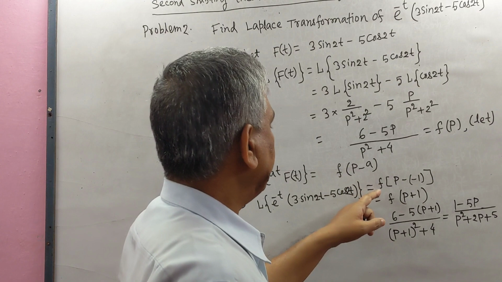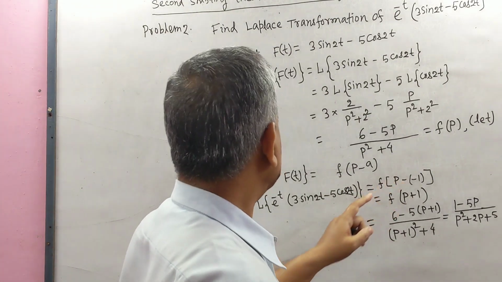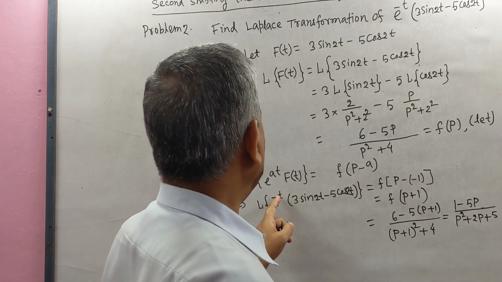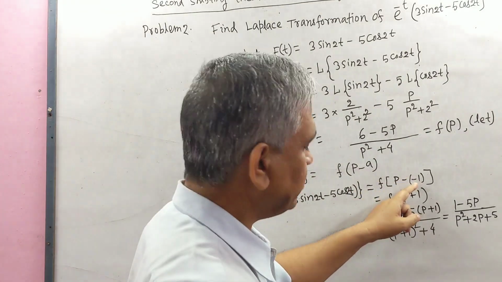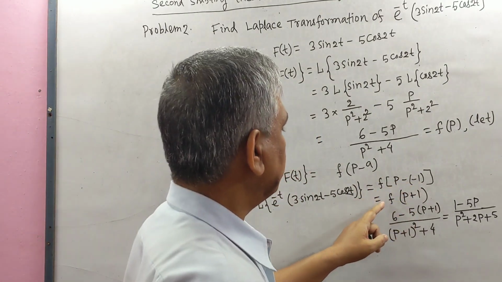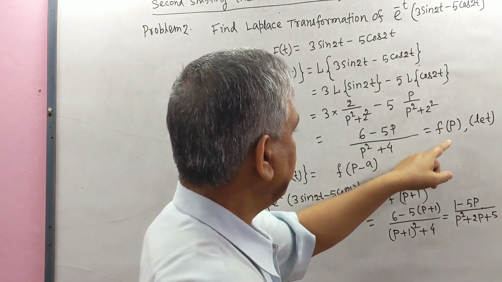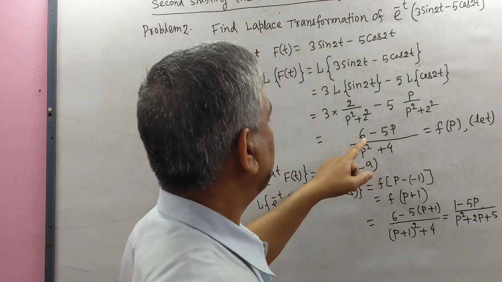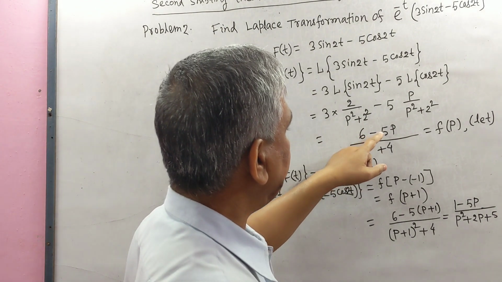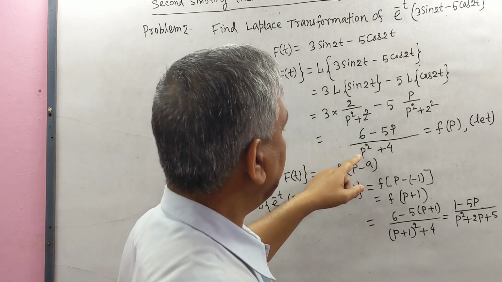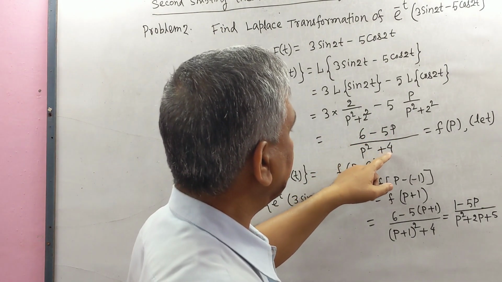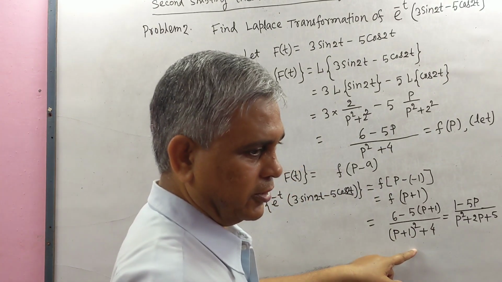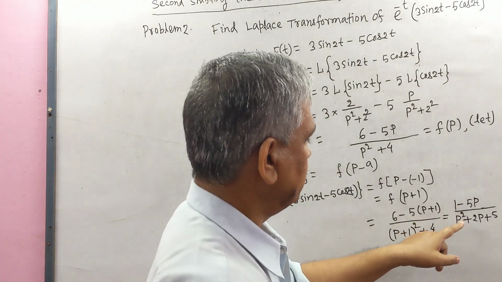So f(p minus a) with a equal to minus 1 is f(p plus 1). Here in place of p, if we write p plus 1, we will get (6 minus 5(p plus 1)) by ((p plus 1) whole square plus 4). So we get this result.